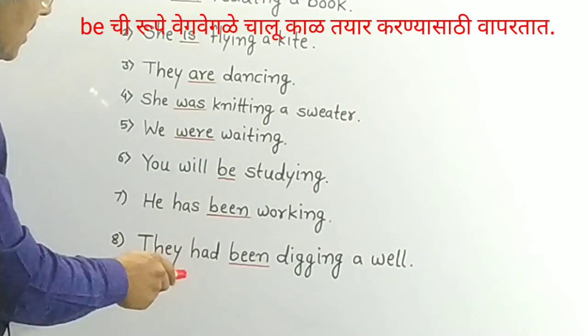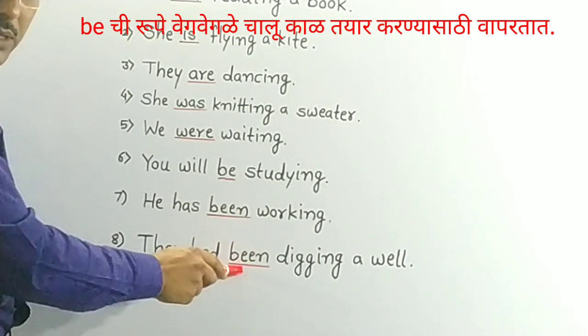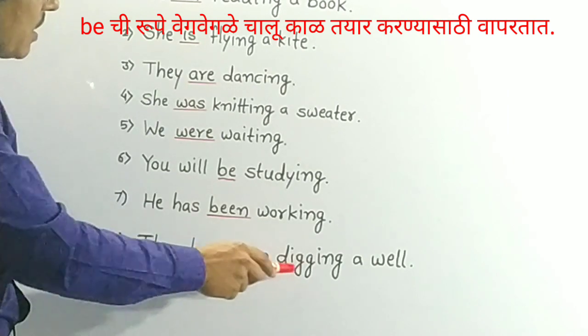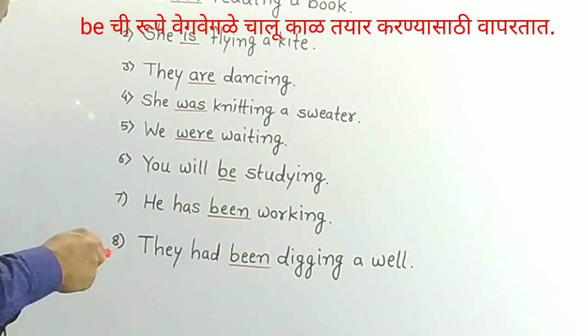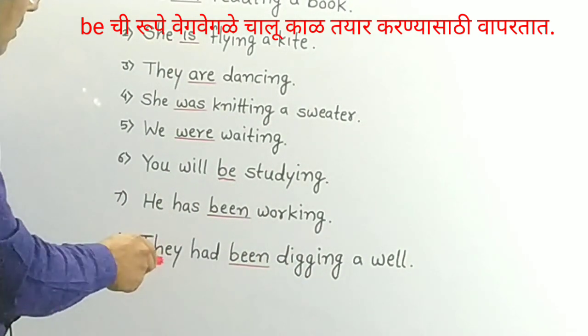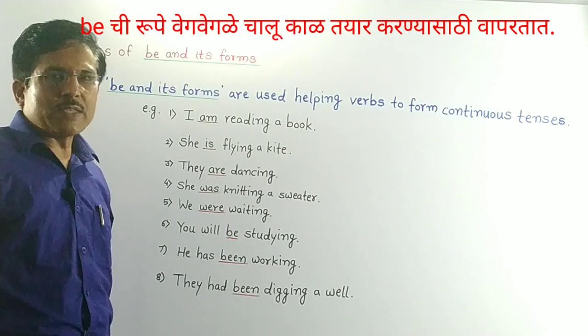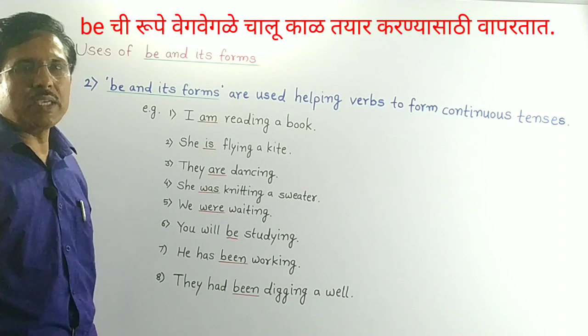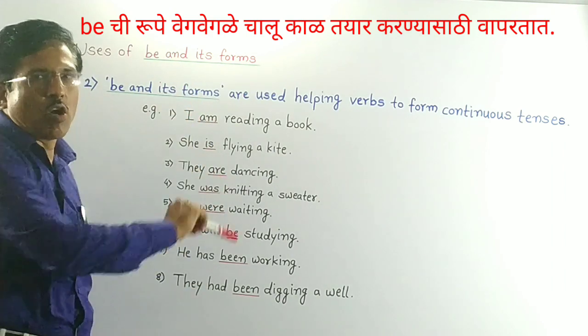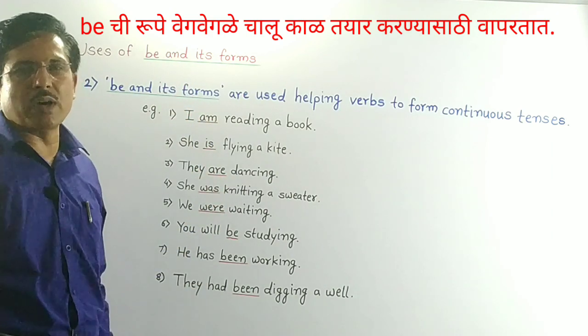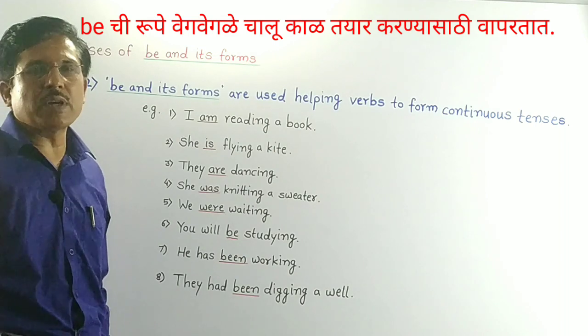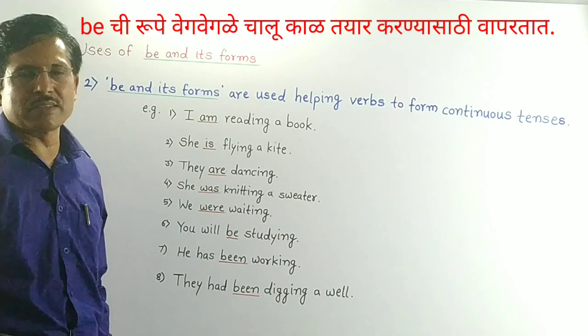And in the last sentence, been helping verb, digging main verb, and there is past perfect continuous tense. In this way, we use be and its forms as helping verb to make different continuous tenses.